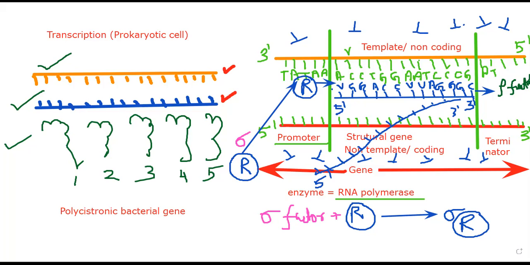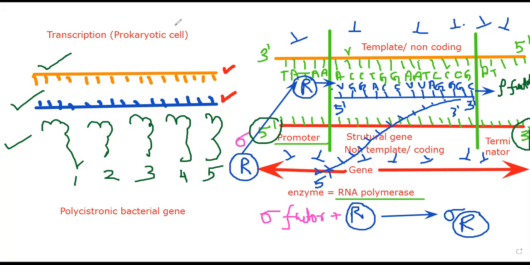And the last part, I will tell you the position of your promoter and terminator sequence that might be asked in your NEET. If I ask you where your promoter sequence is situated and where your terminator sequence is situated in your gene, you might say the 3' end of the template strand.